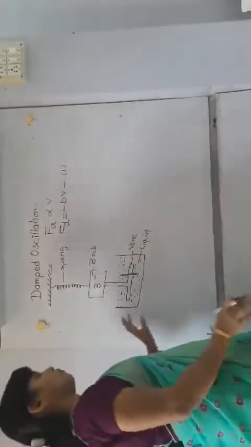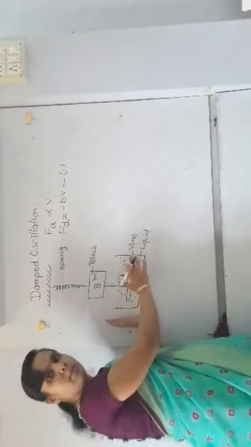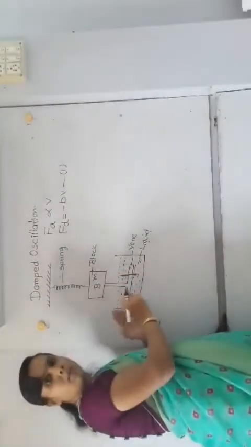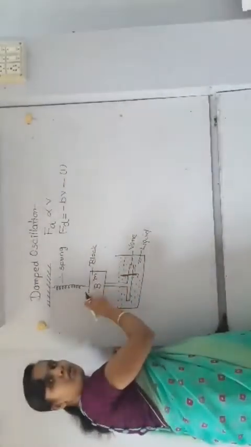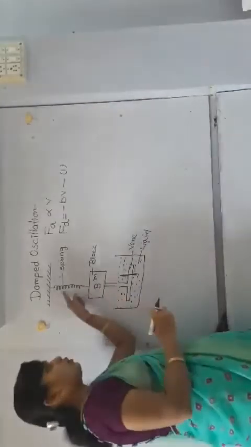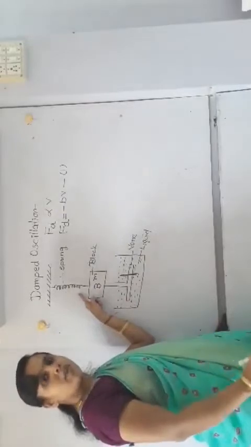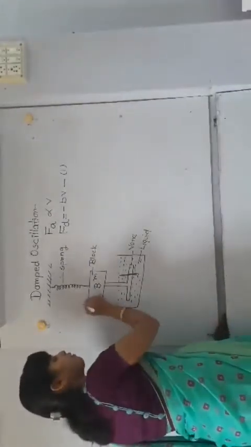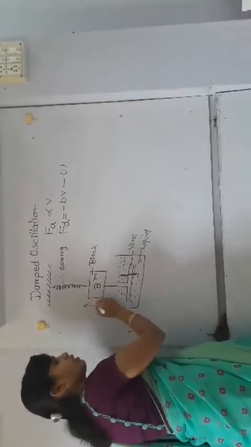Now we discussed only the vane. What about the block? When you apply the force on the block and after some time remove it, due to the attachment of the spring, the block also performs vertical up and down motion about its mean position.